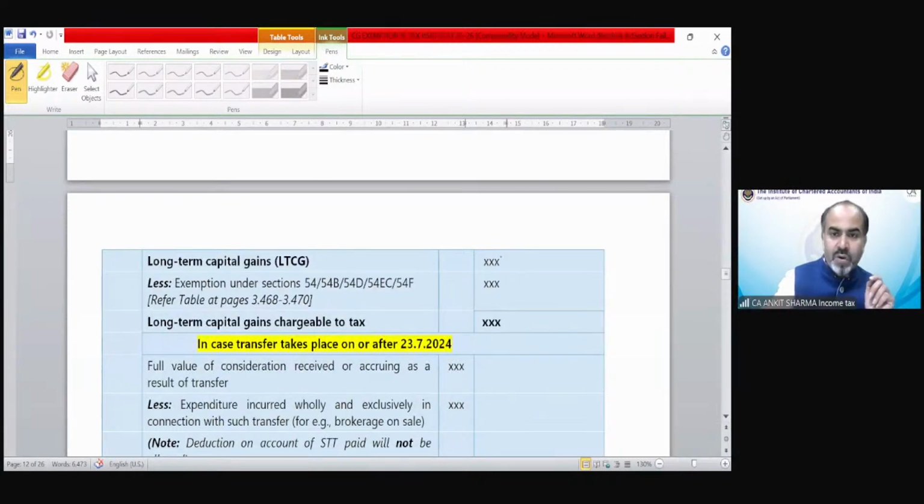And for the purpose of long-term capital gain, all exemptions are applicable. All those 5 exemptions are applicable for long-term capital gain. For short-term, only section 54B and 54D are applicable. Clear? That is before 23rd of July.